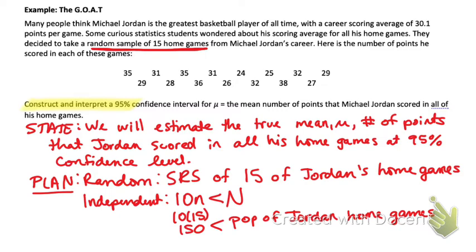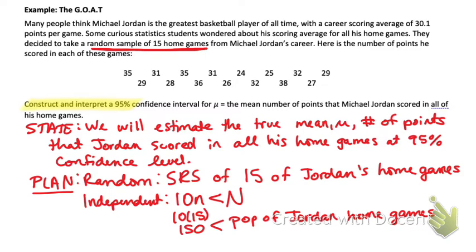All right. No, we're not ready to move on yet. What do we need to do next? We've got to check the normal condition. Ladies and gentlemen, do we know what the shape is of the population of his home games? We don't know. Do we have a sample size that's bigger than 30 so the central limit theorem applies? No, we don't. So, what do we get to do? We're going to graph it.